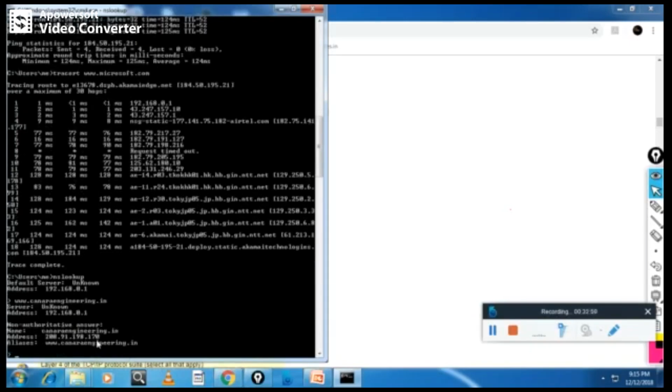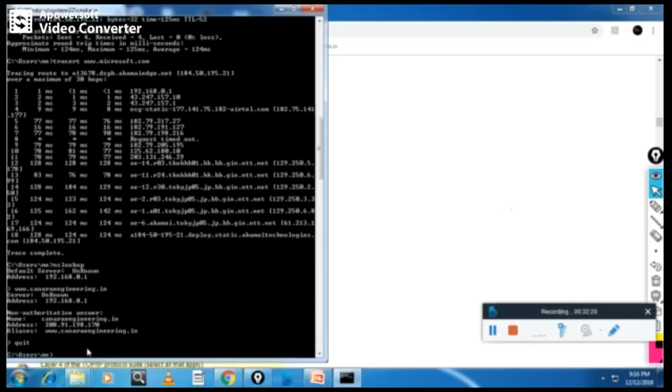we got the address. See, our DNS server resolved the address. It says Canara Engineering is 200.891.198.170. I mean, our website remains on this server. It is there on this server. I will quit this one and I will ping or traceroute